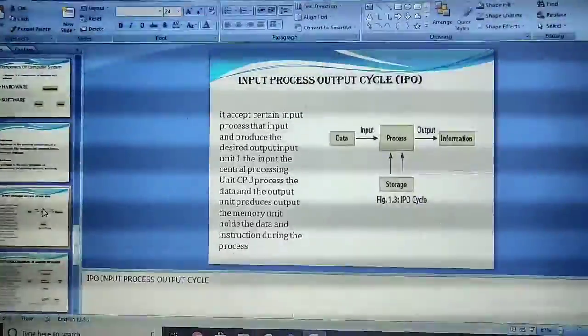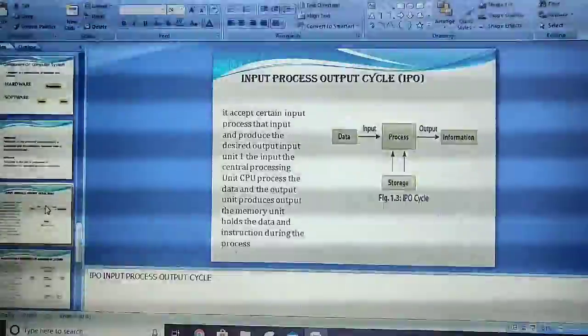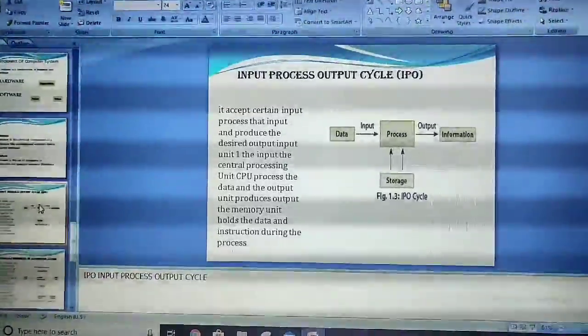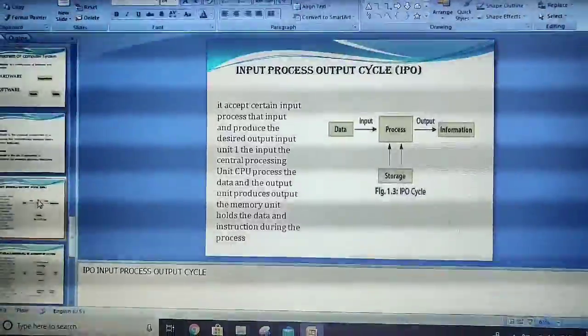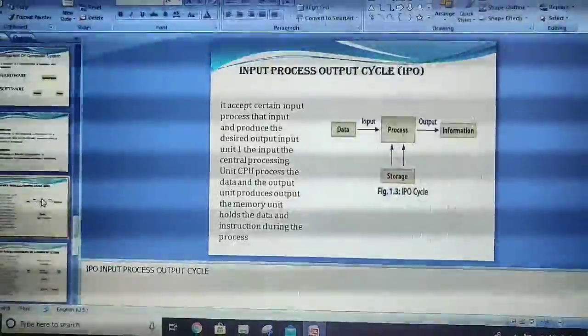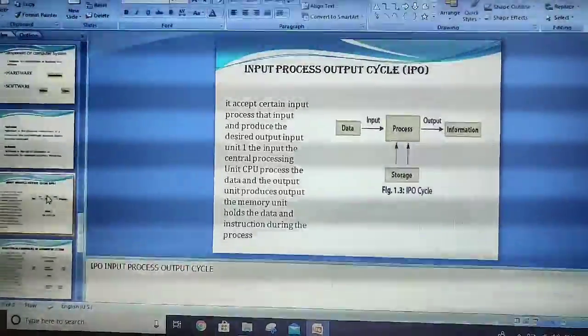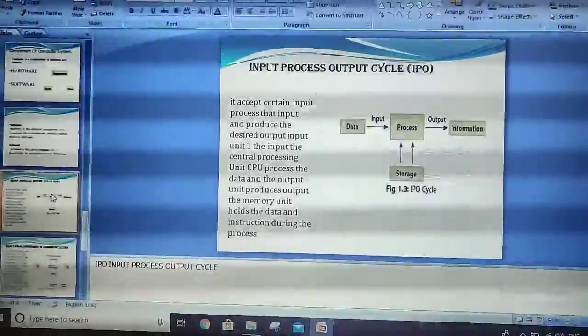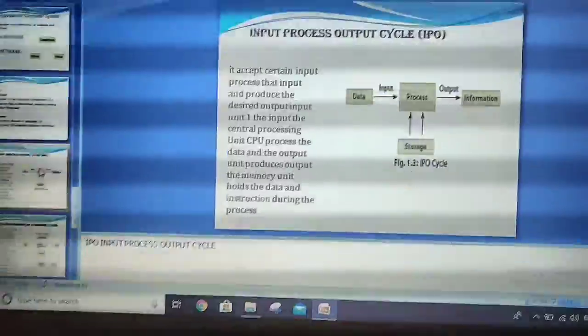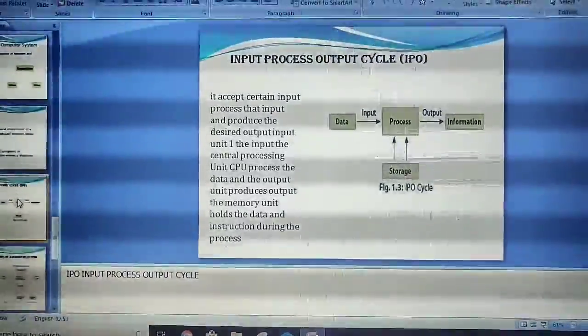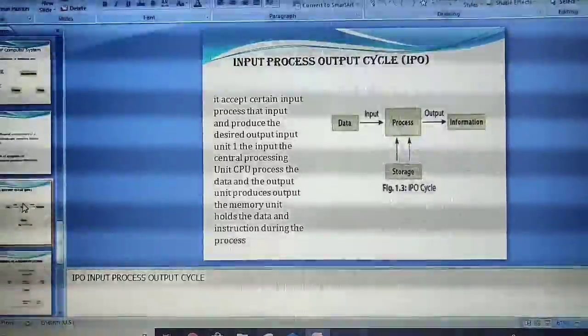Next is the input, process, output cycle. So here what happens? First of all, the data we enter, we input the data, then it will process and it will store in the memory also, then it will give you output, and in the form of output you will get the information. So here it accepts the certain input, processes that input and produces the desired